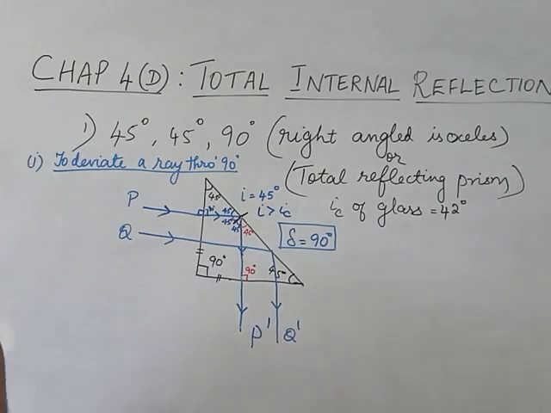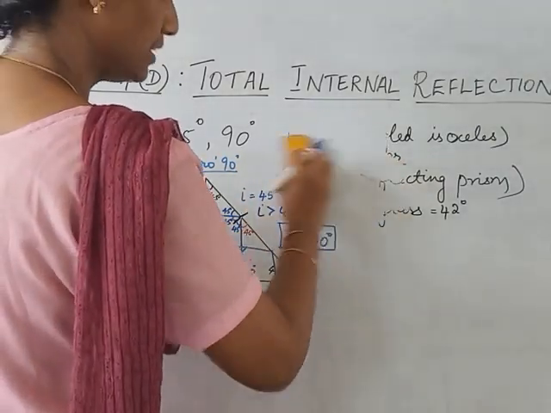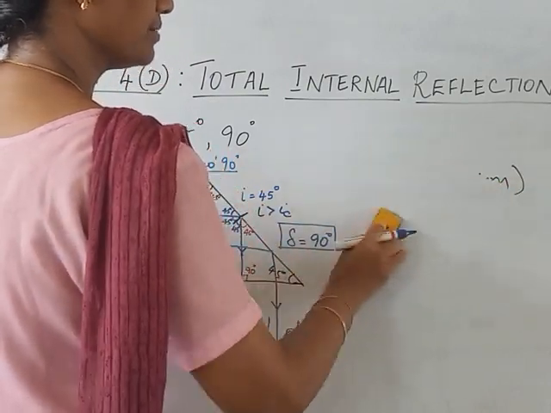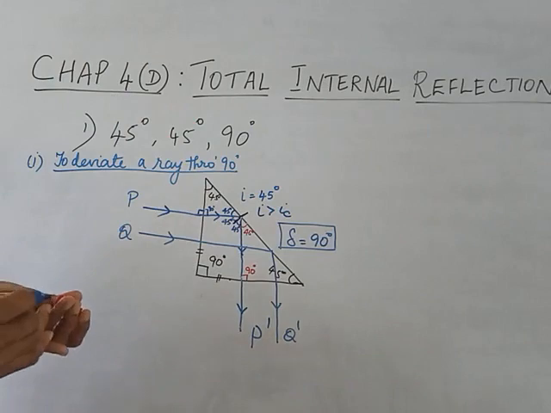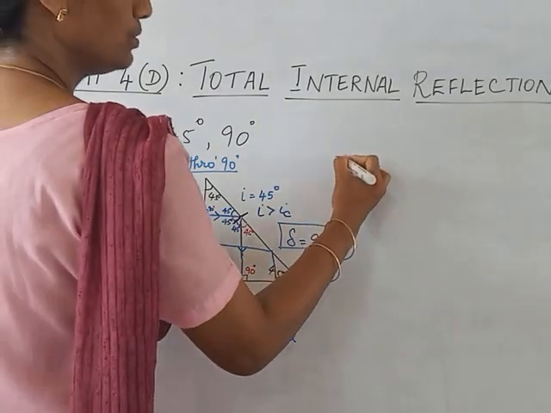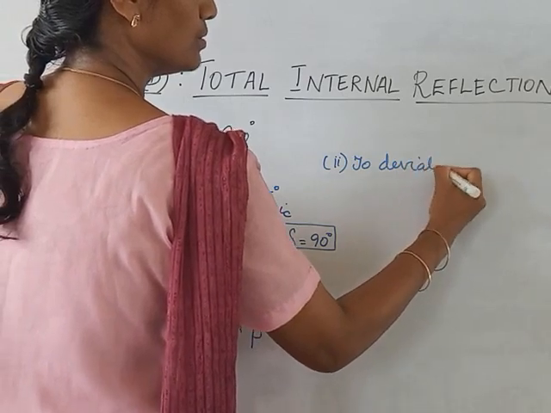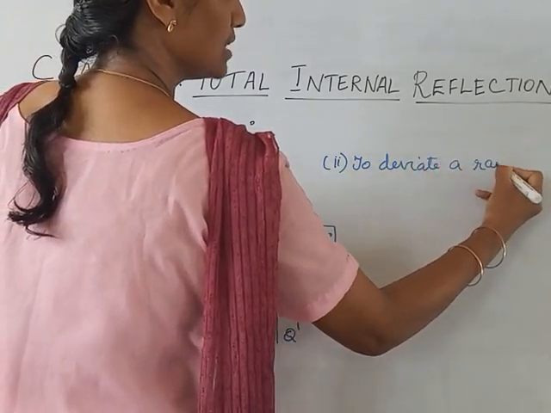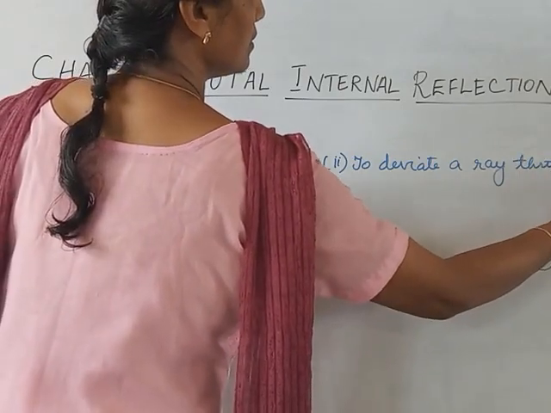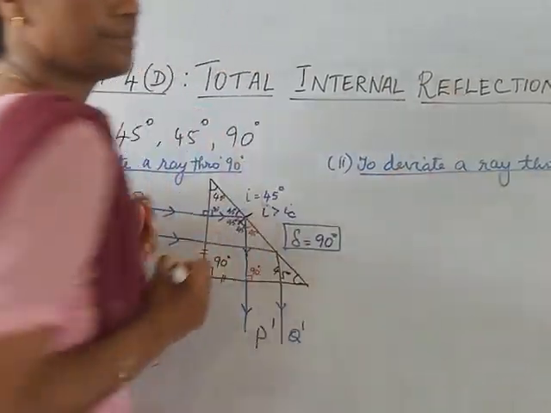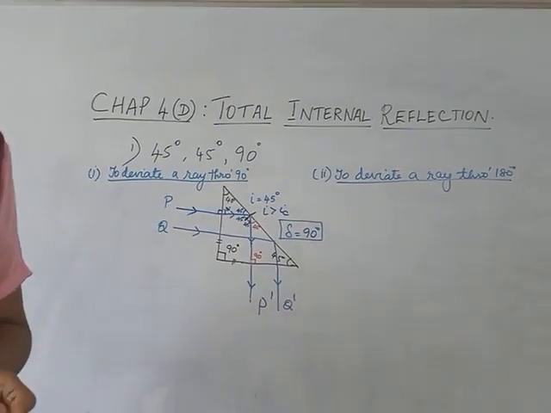Now, we go to the second application. With the same prism itself, I can deviate a ray through 180 degree also. Let's see how that can be done.